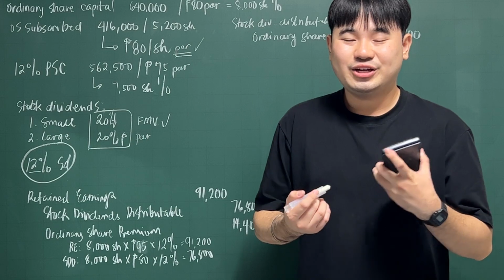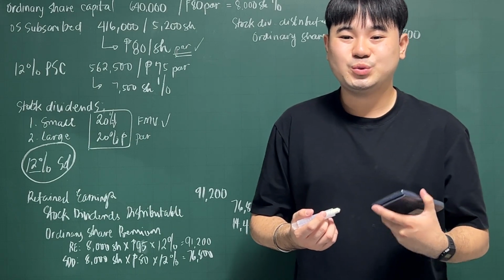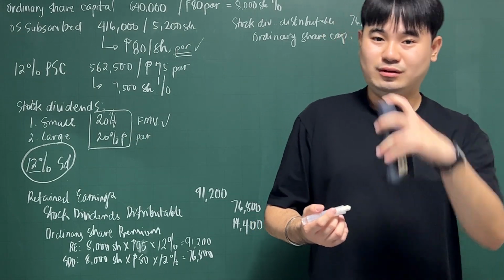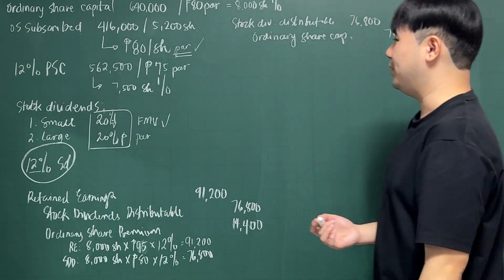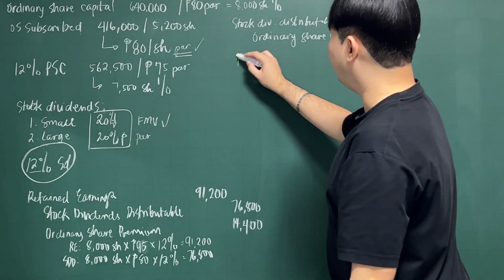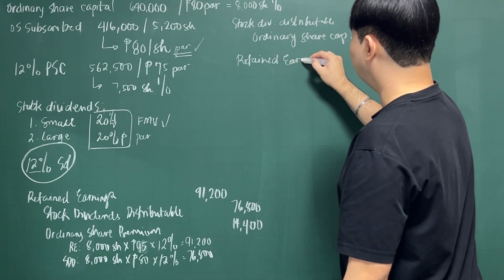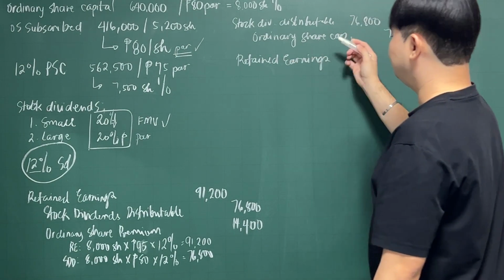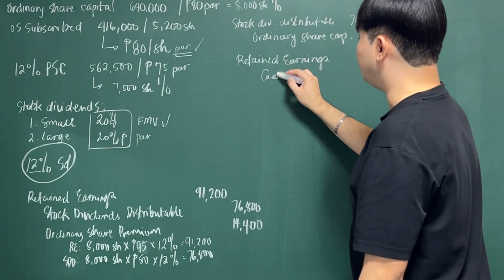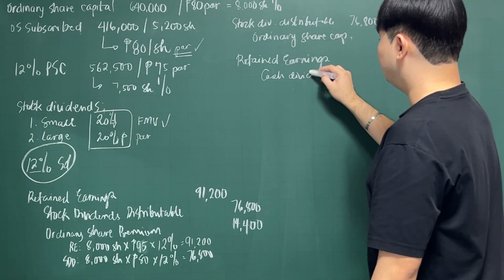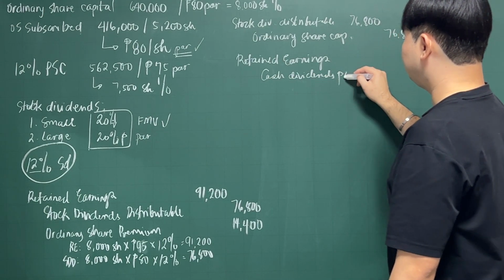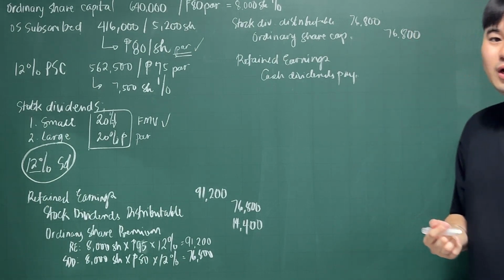Next, current dividends on preference shares were also distributed. Okay, so let's perform that as well. So we have a debit again to retained earnings, and then credit cash dividends payable. For how much?